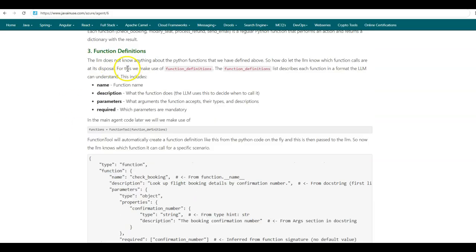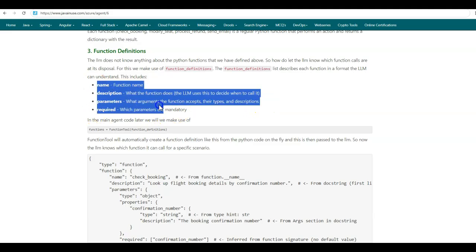Now the Python functions that we just created, the LLM does not know anything about them. So how do we let the LLM know which function calls are at its disposal? For this, we make use of function definitions. The function definition list describes each function in a format the LLM can understand. So the format is name, that is the function name, and description, that is what this function does. Based on this description, the LLM will decide when to use this function. Then the parameters, that is what arguments this function accepts, their types and descriptions, and whether these parameters are required or not.